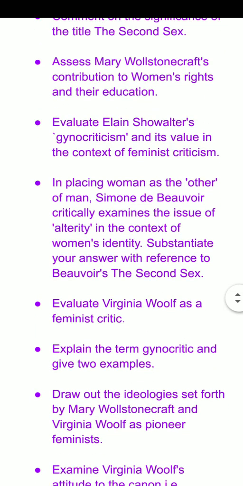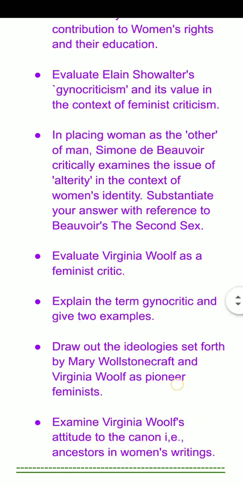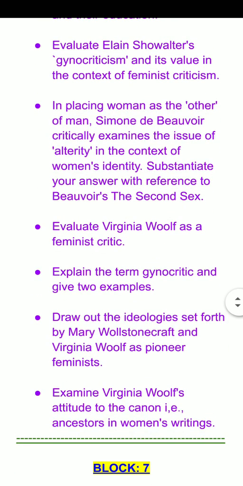Next is again Mary Wollstonecraft, that is, assess Mary Wollstonecraft's contribution to women's rights and their education. Very important question from this block. Next is, evaluate Elaine Showalter's gynocriticism and its value in the context of feminist criticism. Very, very important, the concept of gynocriticism. It can either come in your short notes or as a lengthier question, that is a 20 marks question.